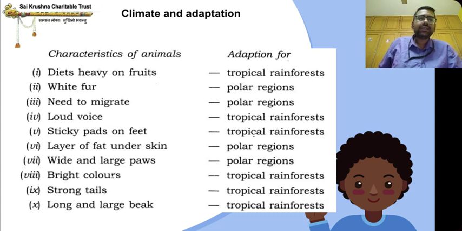Layer of fat under the skin: adaptation for polar regions. Wide and large paws: adaptation for polar regions. Bright colors: adaptation of the tropical rainforest. Strong tails: adaptation of the tropical rainforest. Long and large beak: also an adaptation for the tropical rainforest.